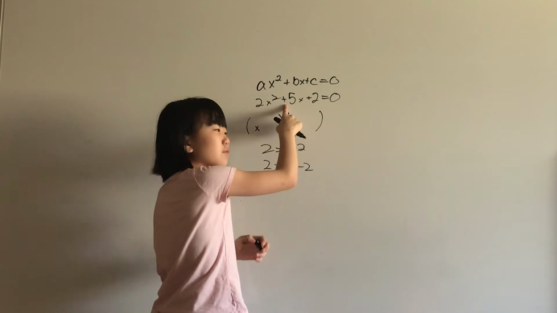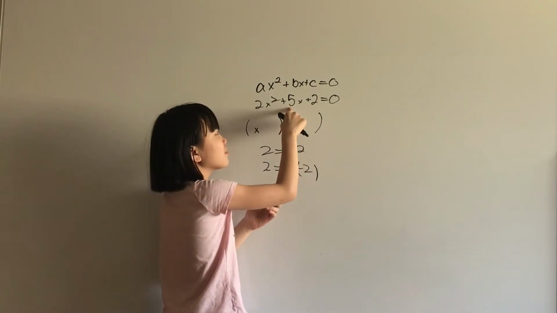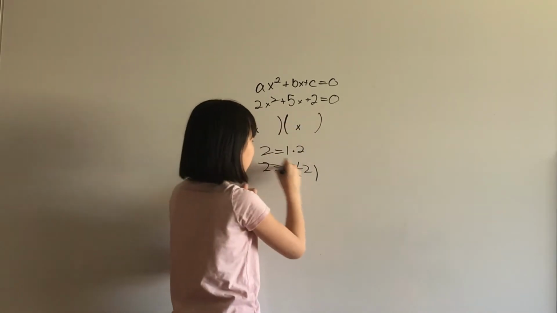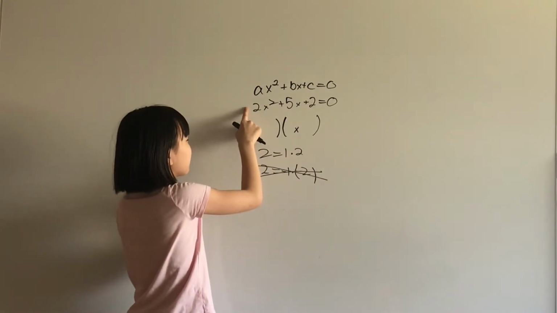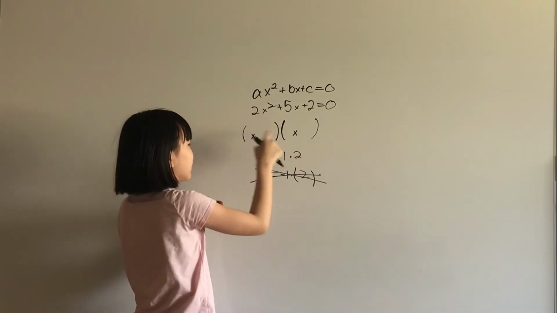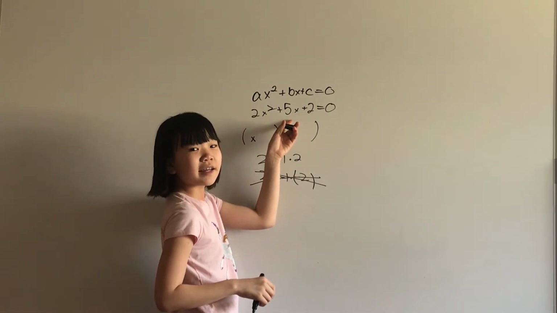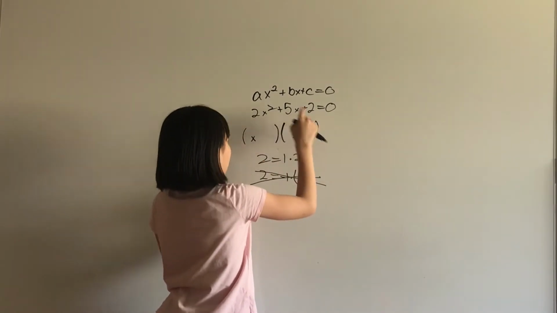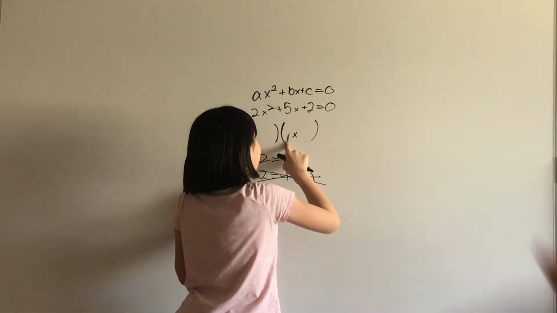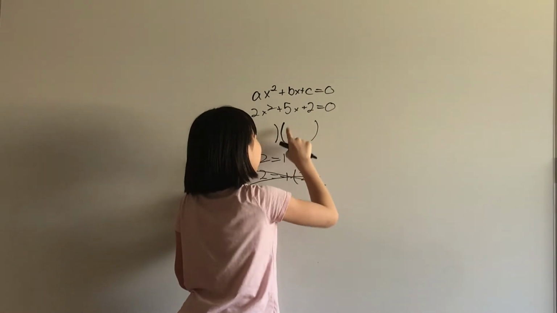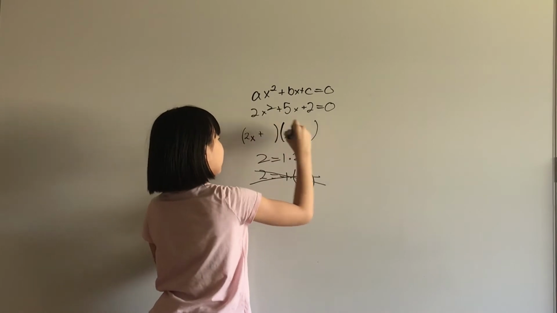But this isn't negative. How can we use negative terms when there's no negative sum? So this is not what we want. This is. And I don't think we want to use negatives either, because then, once again, not a negative term. And since it's just 1 and 2, let's just put 2 here and 1 here. And the 1x is just x. Easy peasy lemon squeezy. Since it's both positive, plus and plus.